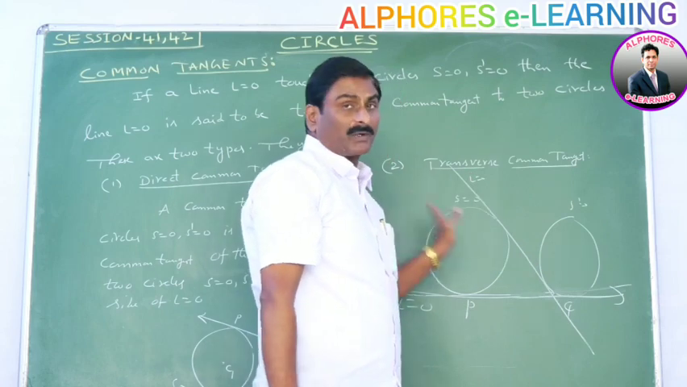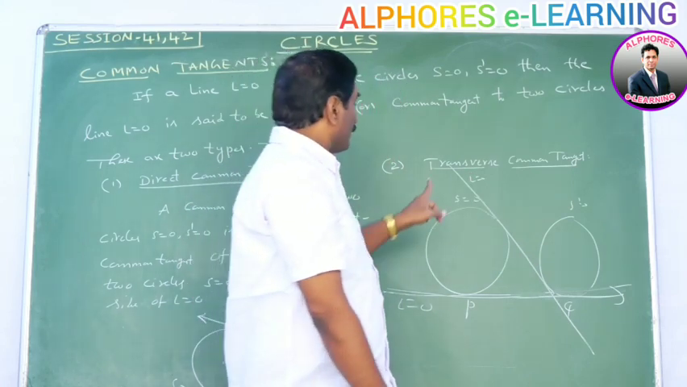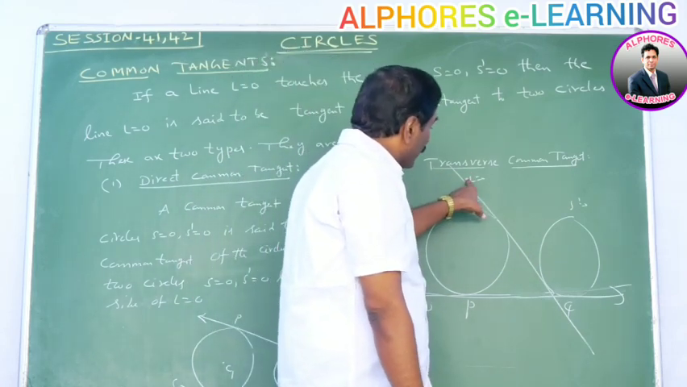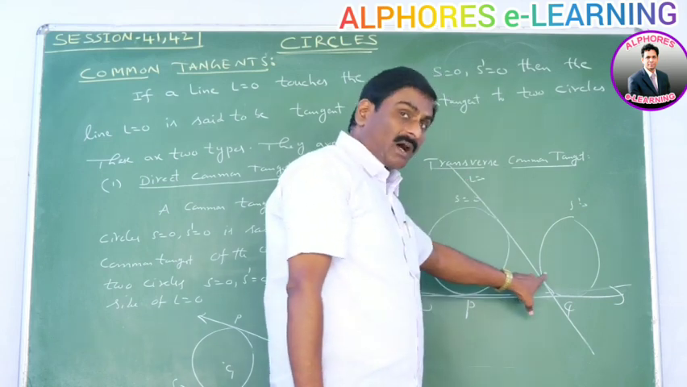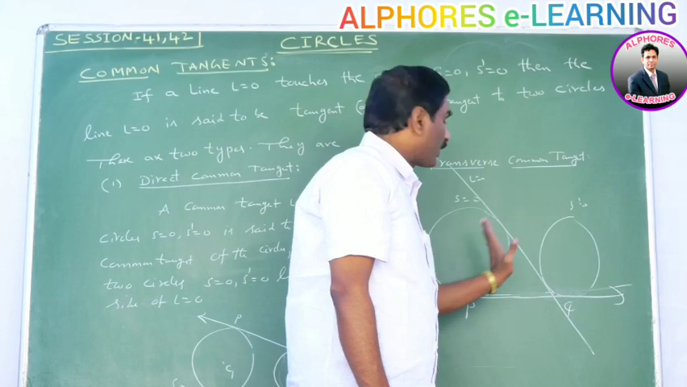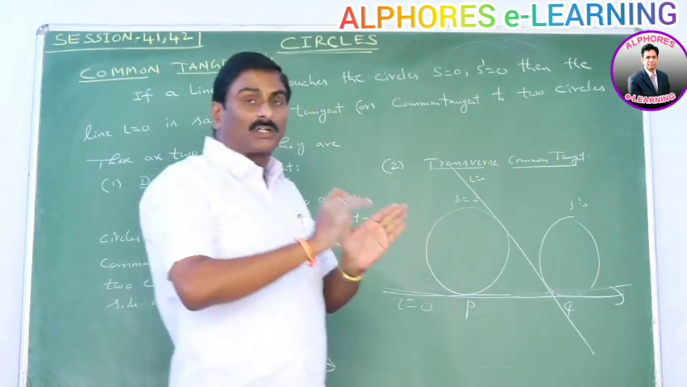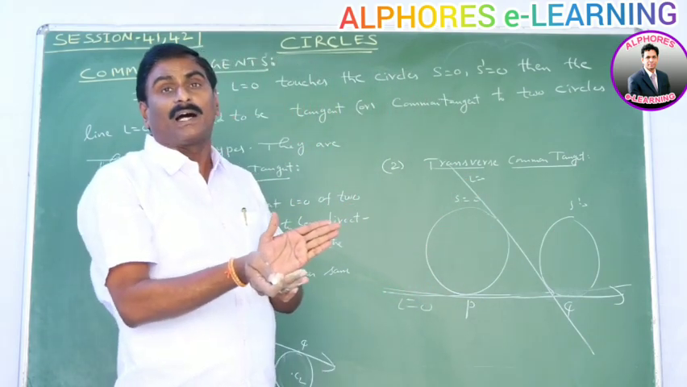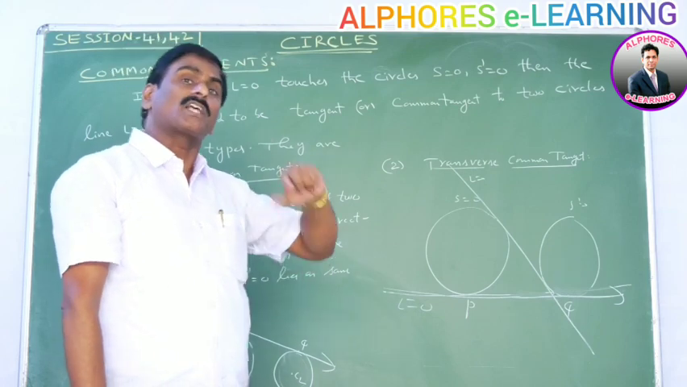It is a common tangent for both circles. In this case, the line L = 0 is one of the common tangents for these two circles. But this circle and this circle lie on either side of this line. If the two circles lie on either side of the line, then they are said to be transverse common tangents.